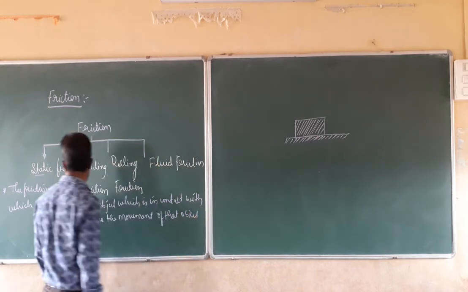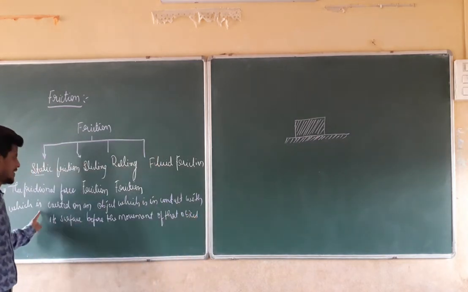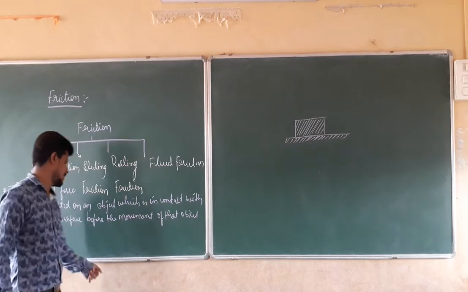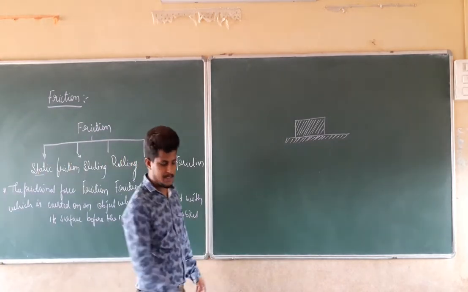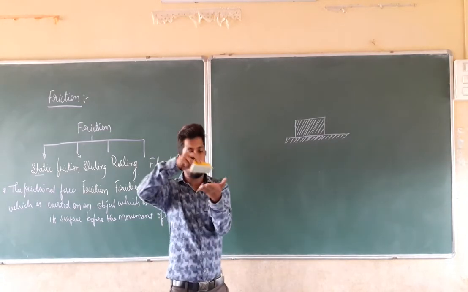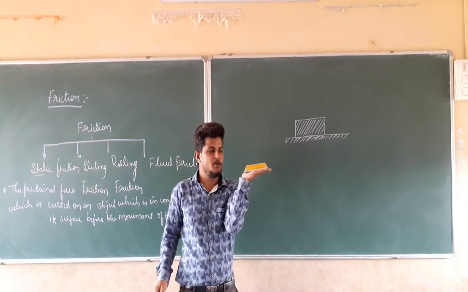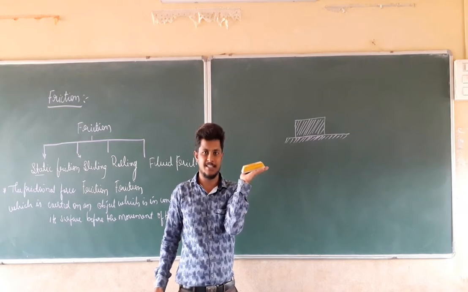Static friction is a frictional force which is exerted on an object in contact with a surface before the movement of the object. Let us take the example of this gesture on my hand. At what position is it? It is at rest.